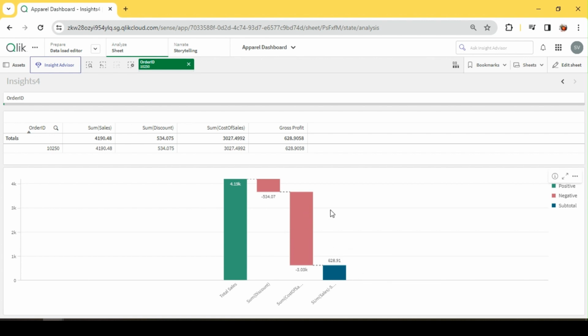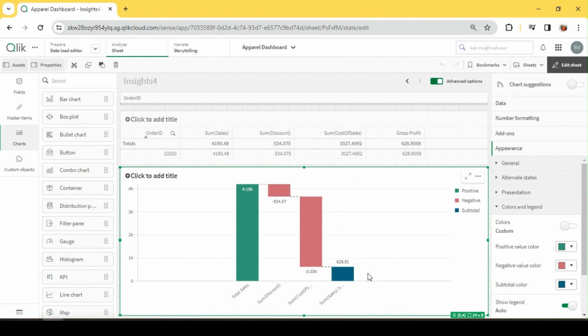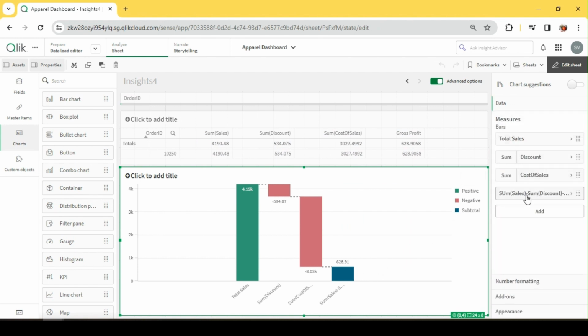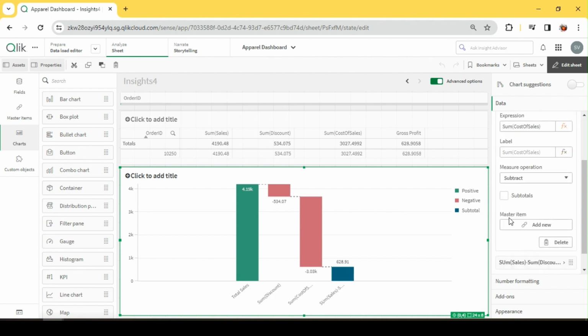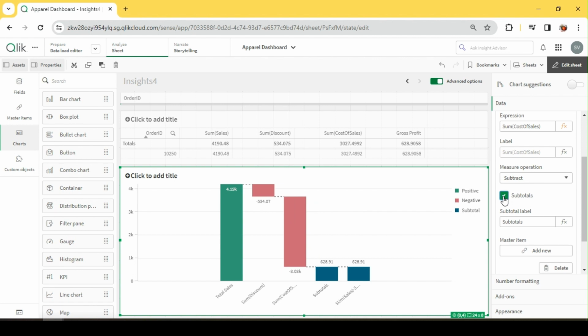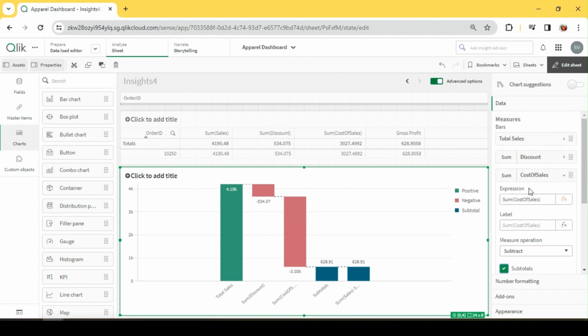So that is how this waterfall chart helps us out exactly. Okay, so we could visualize the same data what we see here in a better manner, right? So the final expression, the gross profit, we could either create it as a separate measure, or here I can check the subtotal option in the final measure.